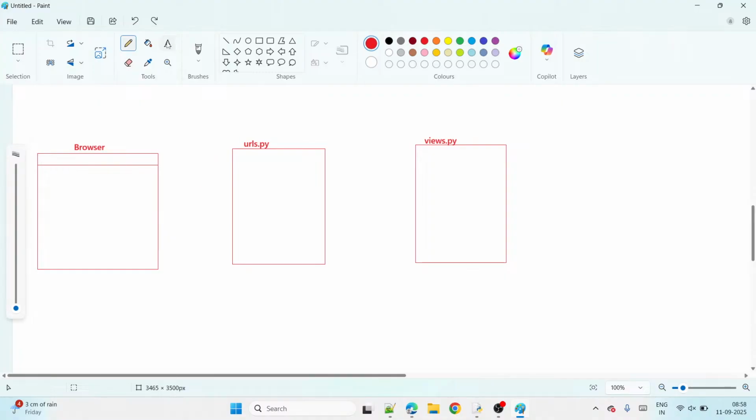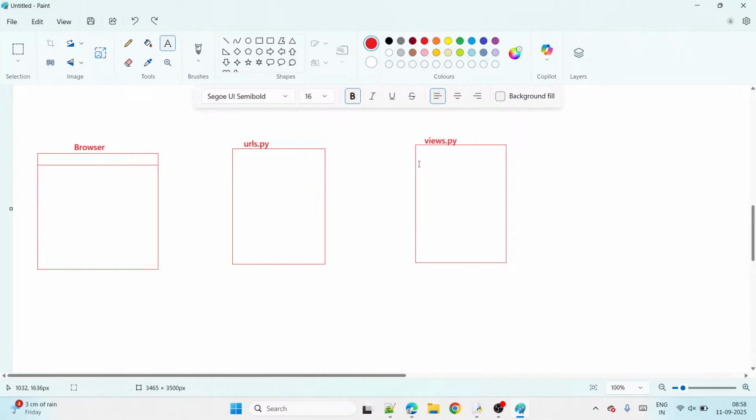So now what do I do in the views file? I just take one small view, guys. Def, suppose I take a home view. Home takes a request, right? I just display something here, suppose "Welcome to NTH". I display normal, simple content. Now where do you want to display this content? On the browser.